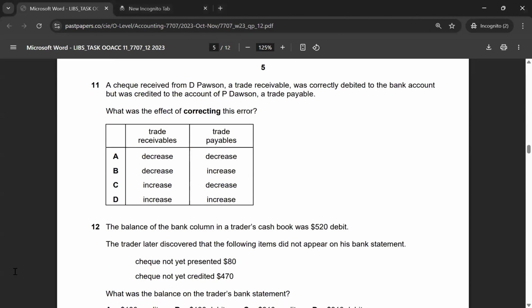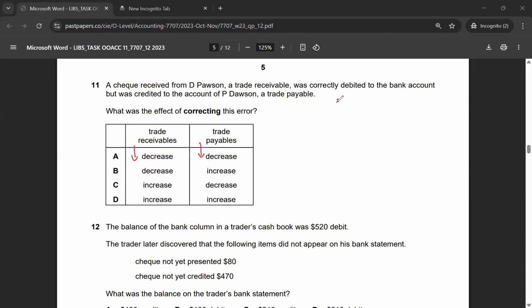Let's move to multiple choice 11. A check received from D. Dawson, a trade receivable, was correctly debited to the bank account but was credited to the account of P. Dawson, a trade payable. What is the effect of correcting this error? You'll have to reduce the trade receivable as well as the trade payables at the same time.